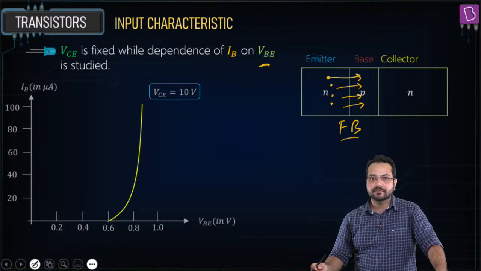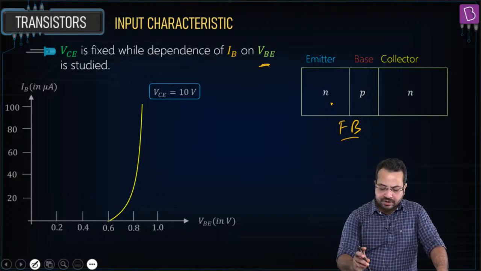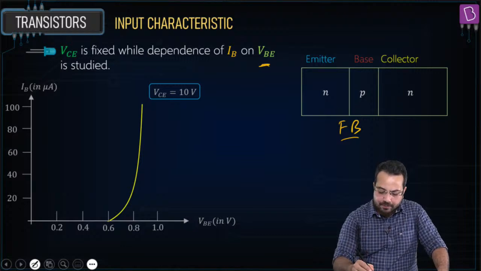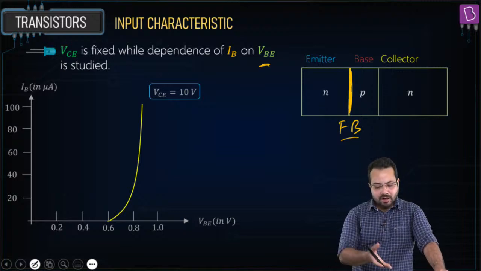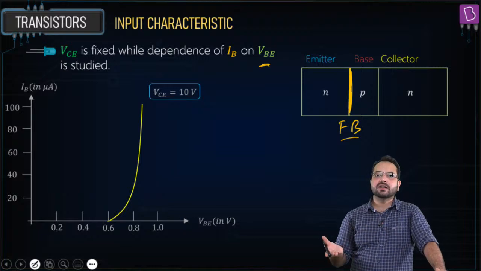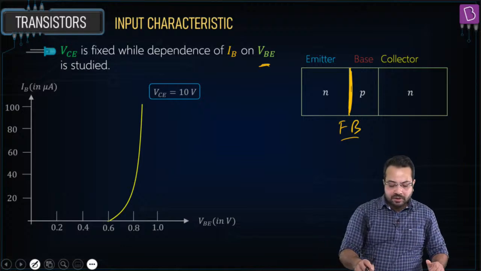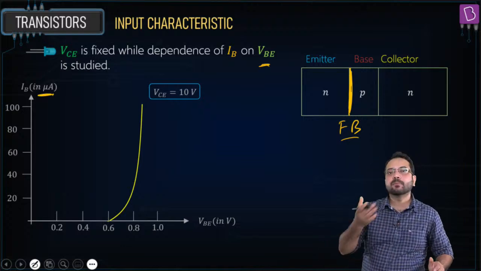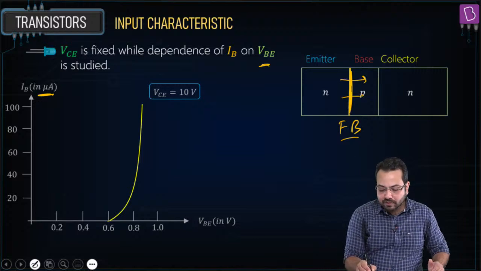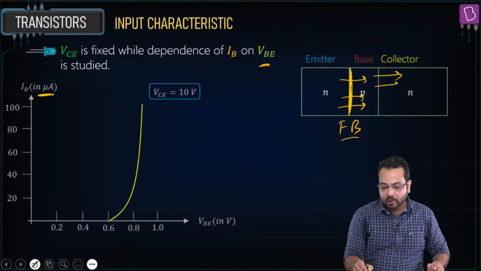If more charge carriers flow into the base, then higher is going to be the base current. Is that correct? And this junction that we are seeing over here is a typical PN junction. Do you agree? So the variation of current is that of a forward bias current in a PN junction. The only difference is that IB is in microampere, because most of the electrons that are coming into the base go to the collector.